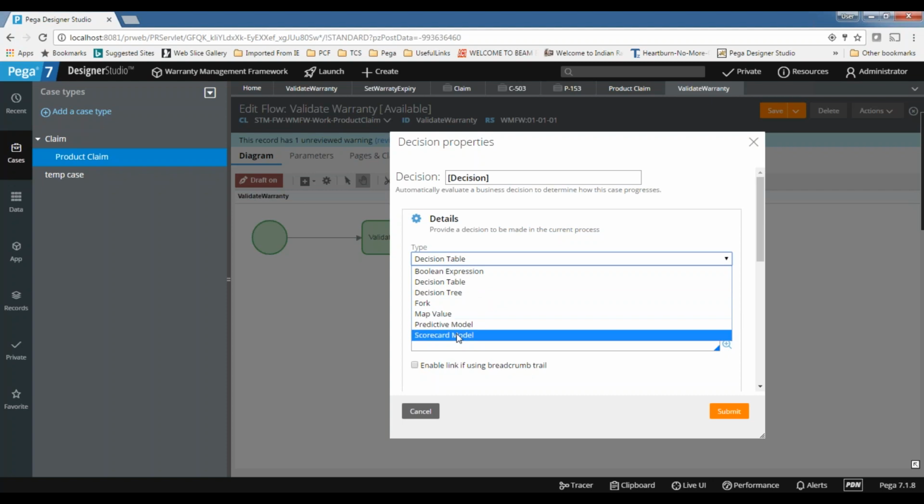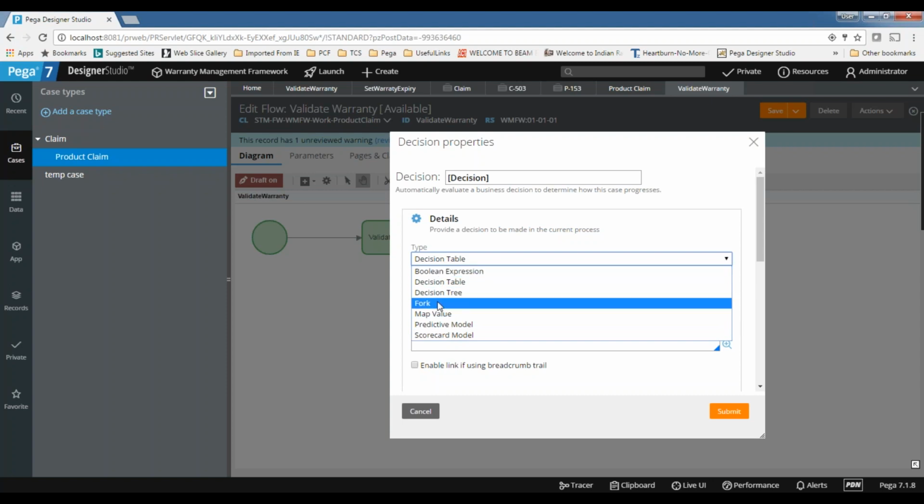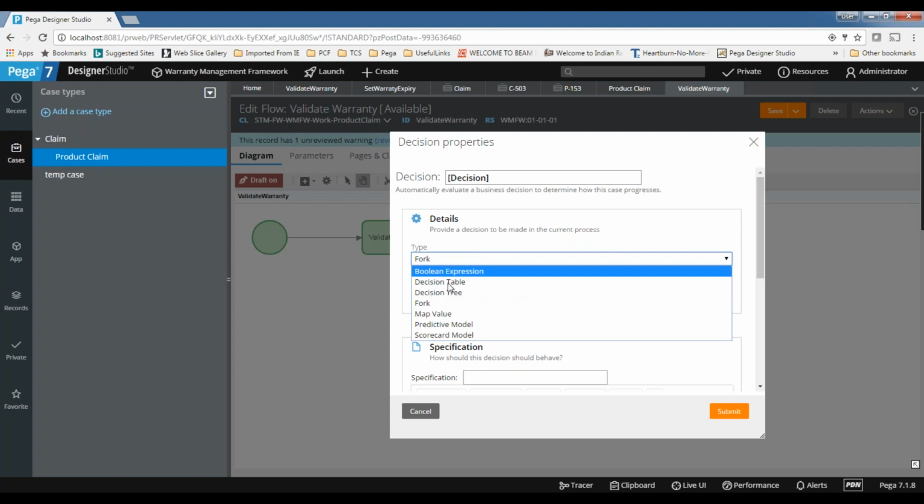So we have predictive model and scorecard model. These will be useful for the DSM concept, the decision management. We don't use them in the general PRPC application. The scorecard model and predictive model will be useful in decisioning applications where you are using DSM. This is another product from Pega. So we'll discuss the four things: fork, that's what I'm saying. We'll see fork and Boolean expression, and remaining things we'll see tomorrow.